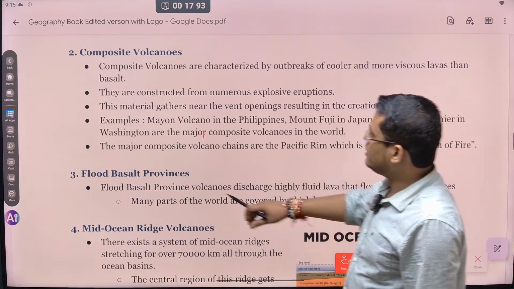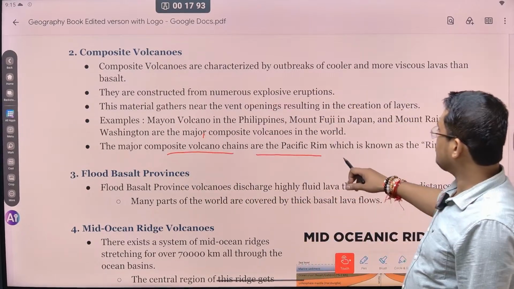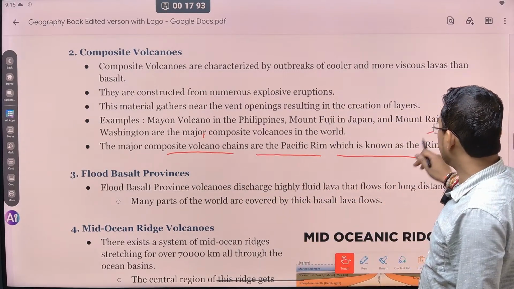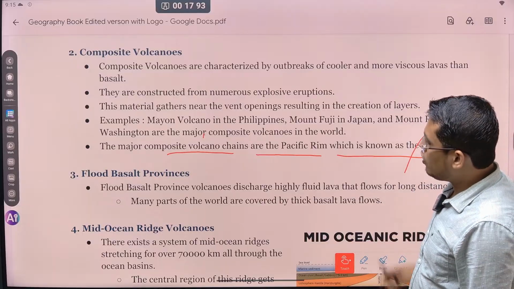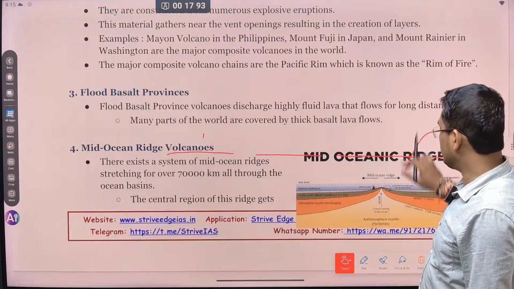So next is the major composite volcano chains are Pacific Rim, known as Pacific Ring of Fire. So different people call different names. Pacific Ring of Fire also called.